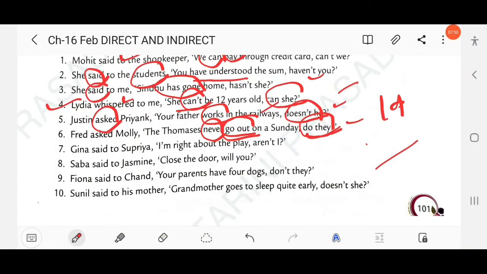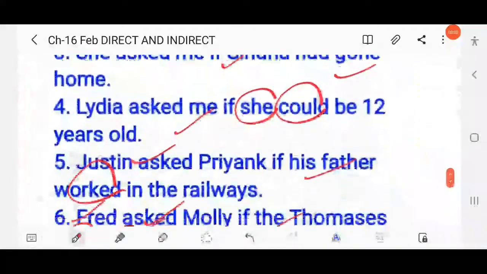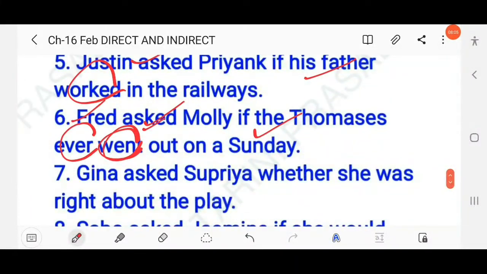Next question: Gina said to Supriya, "I am right about the play, aren't I?" Here the reporting verb is simple past and the reported verb is simple present, I am, so it will change into simple past. You write, Gina asked Supriya if or whether she was right about the play. Here am changes into was, simple present changes into simple past. Clear?